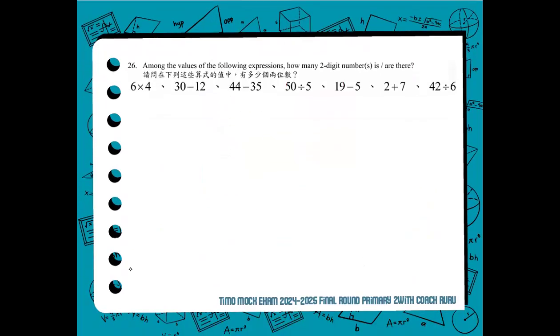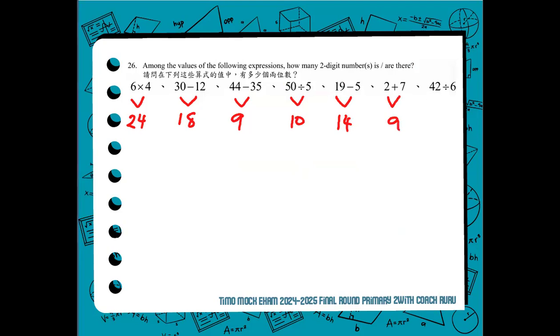Among the values of the following expressions, at most, how many two-digit numbers is or are there? So, it's very obvious what to do. Among the values of the following expression, the values are not yet really there. So, we answer the expressions given to get the values per expression. 6 times 4, 24. 30 minus 12, 18. 44 minus 35, 9. 50 divided by 5, 10. 19 minus 5, 14. 2 plus 7, 9.